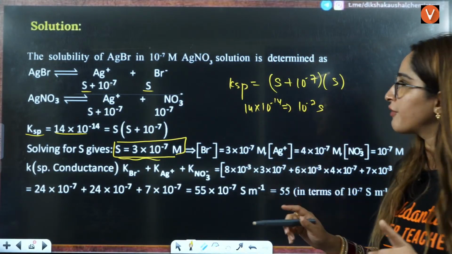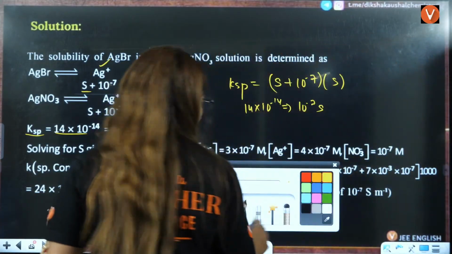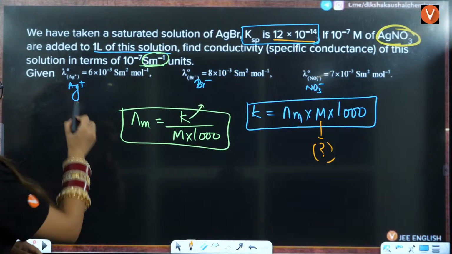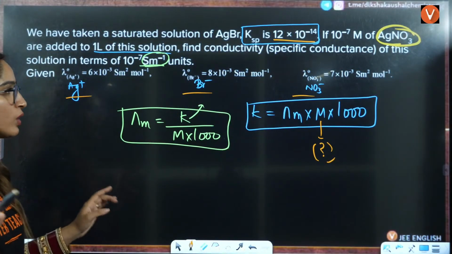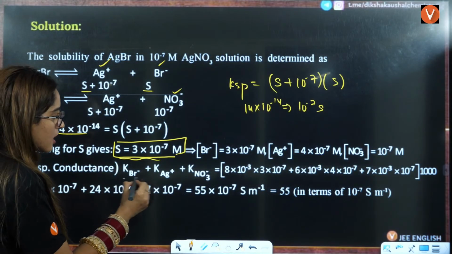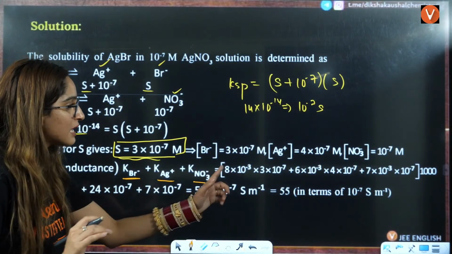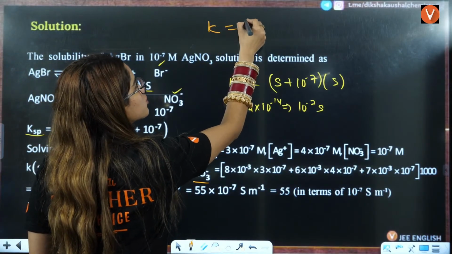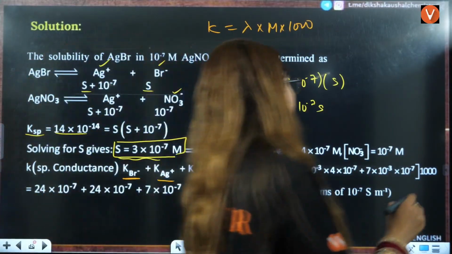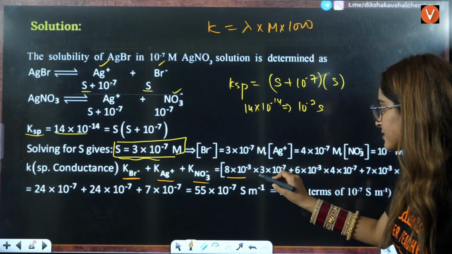You will get the concentration of Ag, Br, right, and NO3, all of them you will get here, right? Now what you have to use, the concentration of all of them you have calculated, limiting molar conductivity is given to you, multiply all of them and calculate the value of conductivity, that is conductivity of Br plus Ag plus NO3 negative. That is what I told you, kappa is equal to molar conductivity into molarity into 1000. 1000 will be common, that's why together we have multiplied it by 1000, right? This is the molar conductivity and this is the concentration.